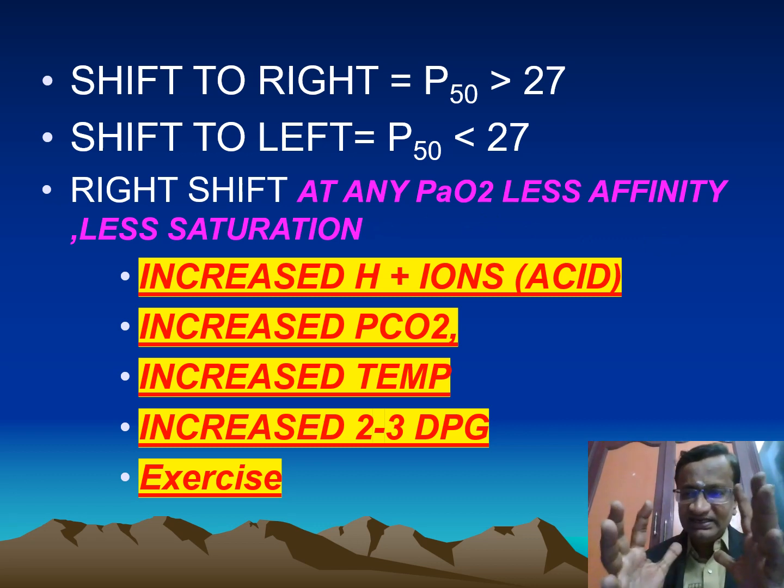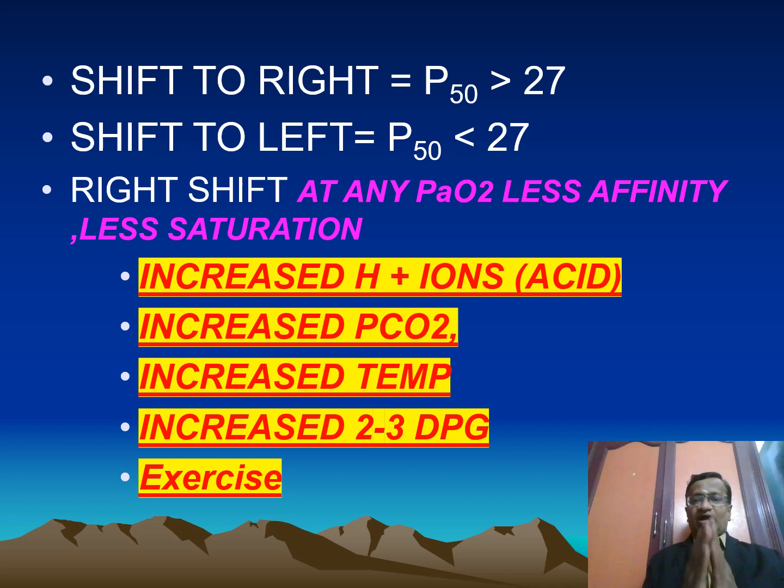This is a little easy but a little difficult. Your curve is shifted to the right, which means it has less affinity to oxygen. Oxygen affinity is less, so offloading is more. That is what we mean by shift to the right. Affinity is less, offloading is more.